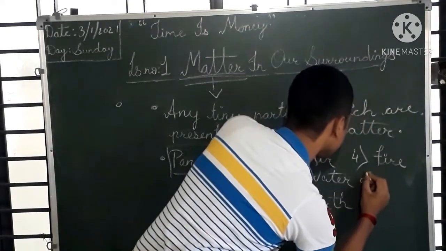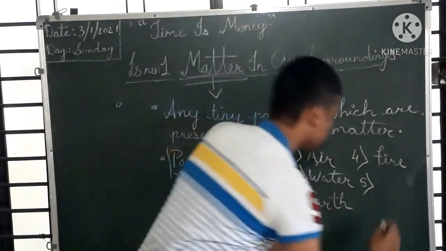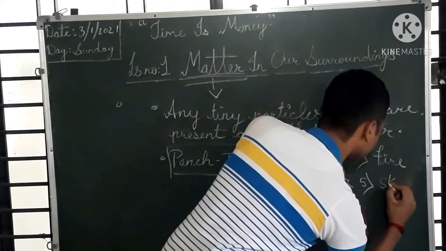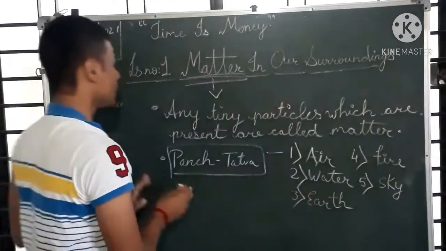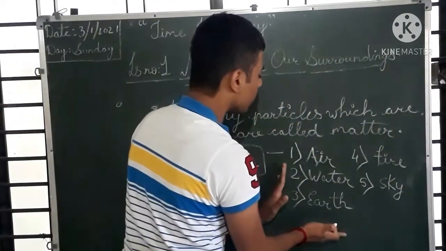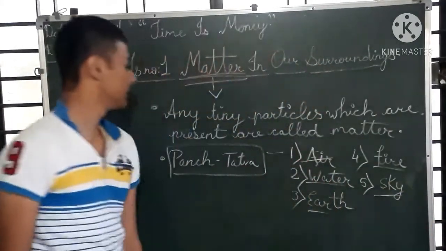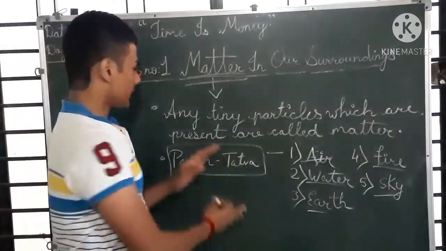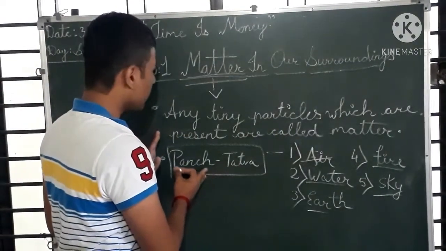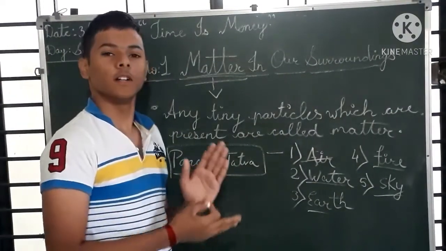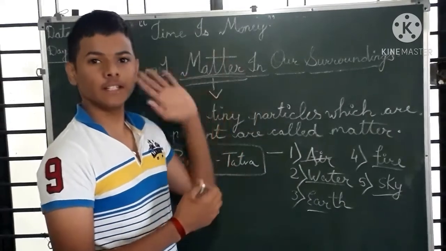And fifth is sky. Okay. These Pancha Tattva are classified into five basic elements: air, water, earth, fire and sky. This classification is given by some ancient Indian philosophers.